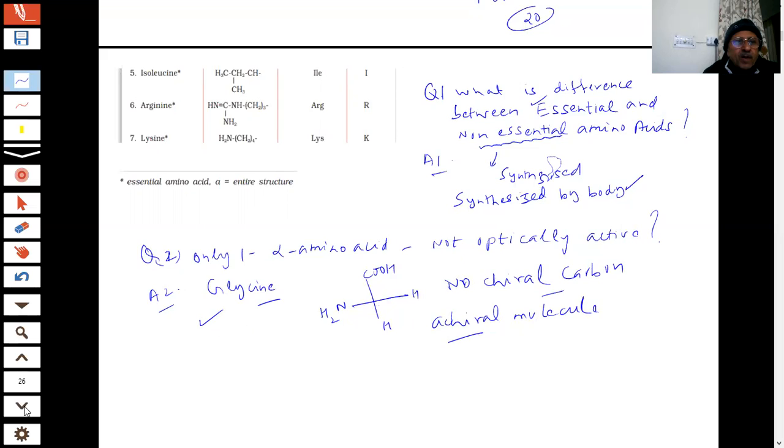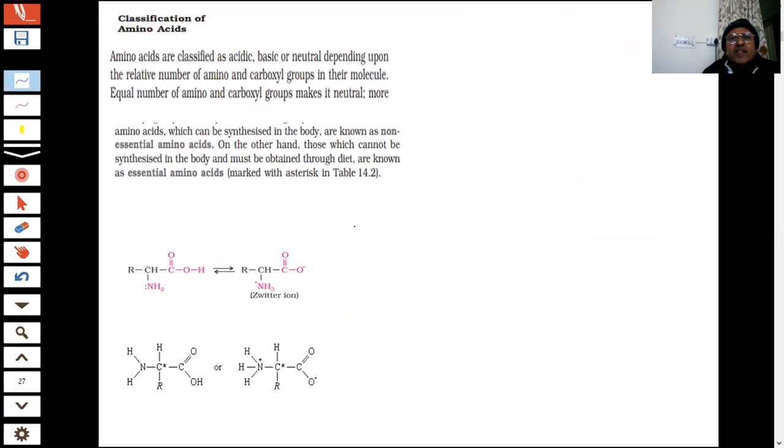So be careful. Now, on what basis was the classification of amino acids done? We told you that amino acids have a basic group as well as an acidic group. Which is the basic group in this? The basic group is NH2. It has a lone pair of electrons; it is a Lewis base. And the acidic group is COOH.